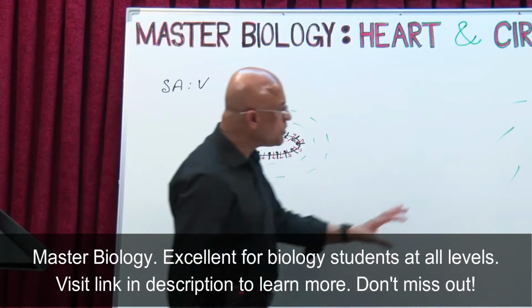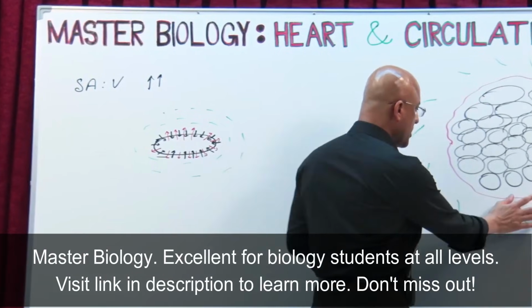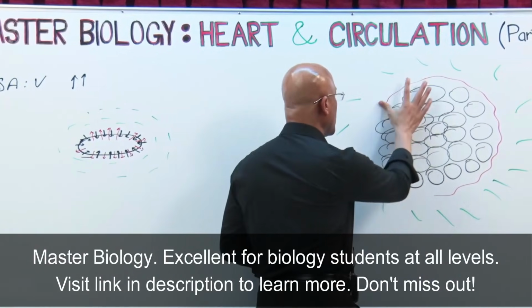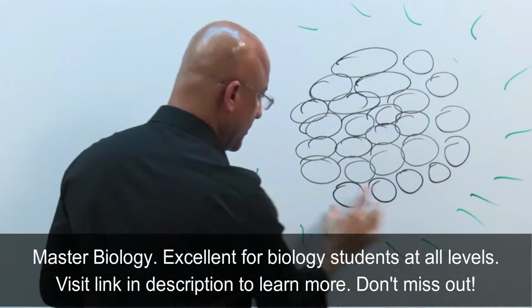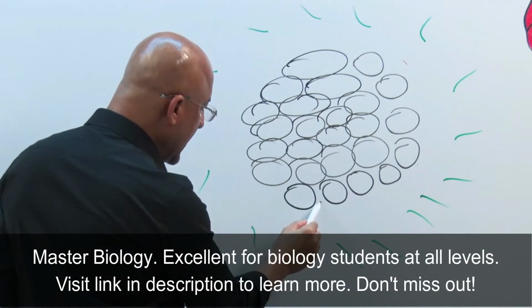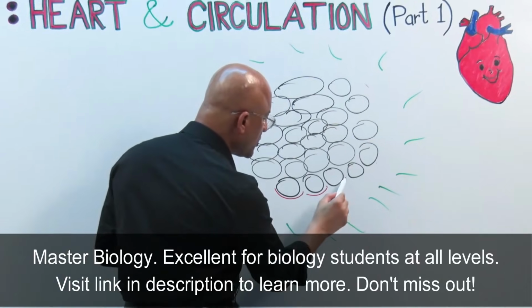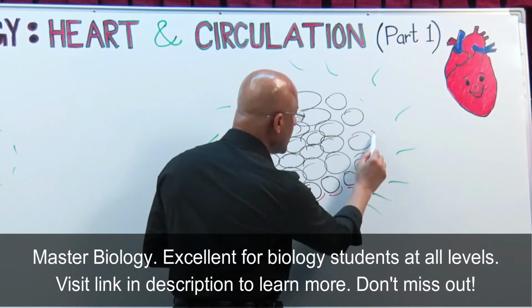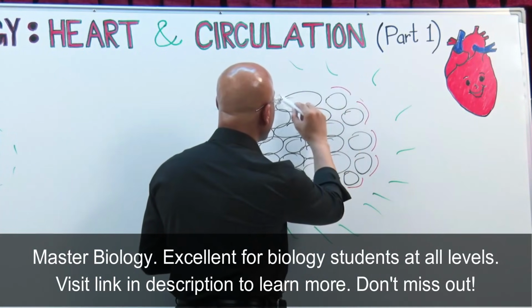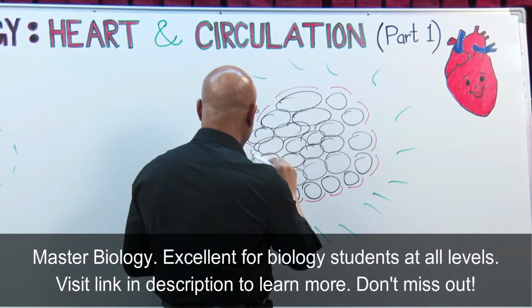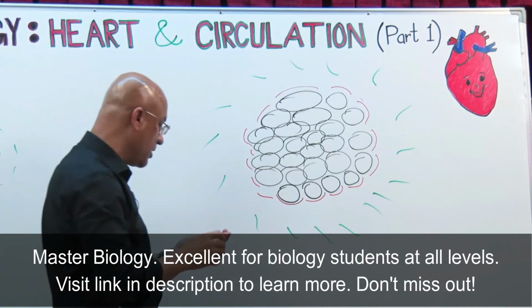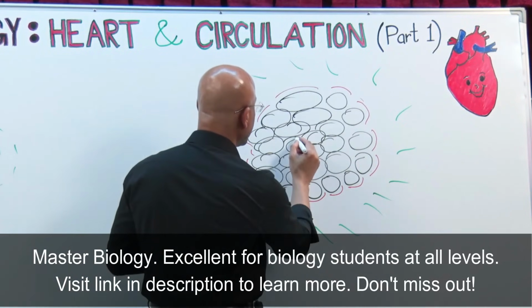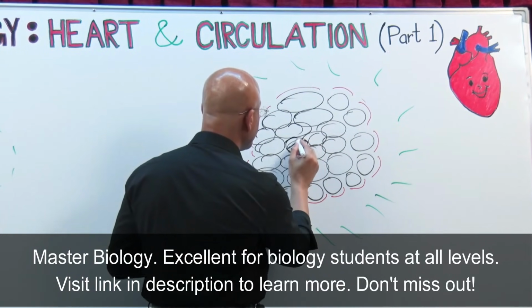But when we come to the multicellular organism, those cells which are present on the surface have part of their membrane exposed to the environment. Let's suppose this part of the membrane is efficiently working for exchanges. But the real trouble will be about these cells. Let's suppose this is one cell which is very deep.